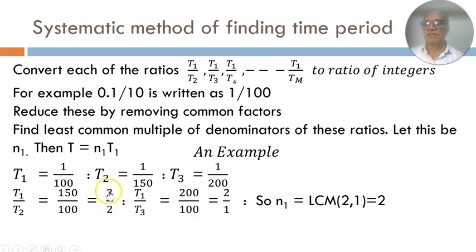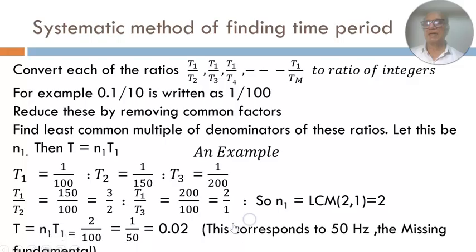So if you compare these now, 3 by 2 and 2 by 1, the denominators are 2 and 1. So you find the least common multiple of 2 and 1, which is equal to 2 itself. So n1 is 2. In that case, T is equal to n1 into T1. So n1 is 2 multiplied by T1, which is 1 by 100. So 2 by 100, that's 1 by 50, that is equal to 0.02. So this is the time period of the resulting signal.